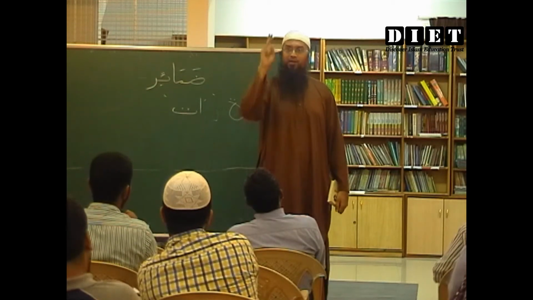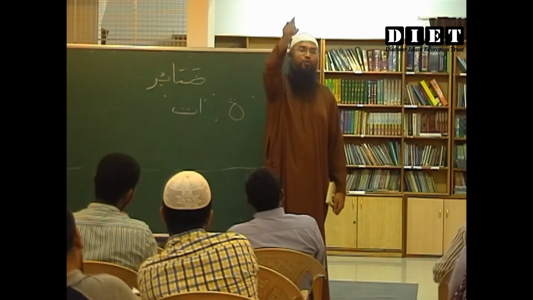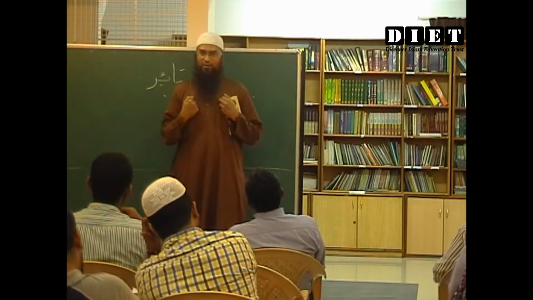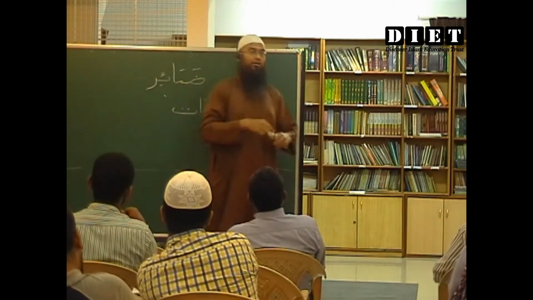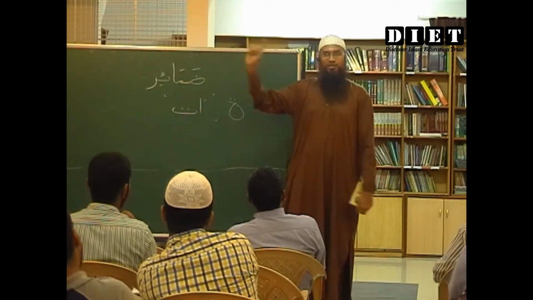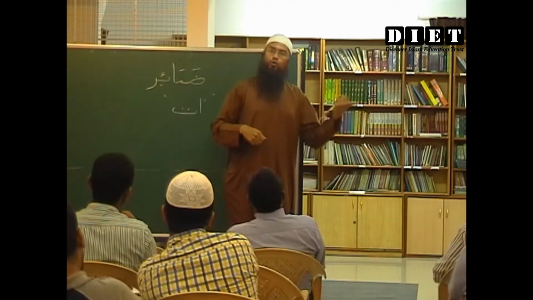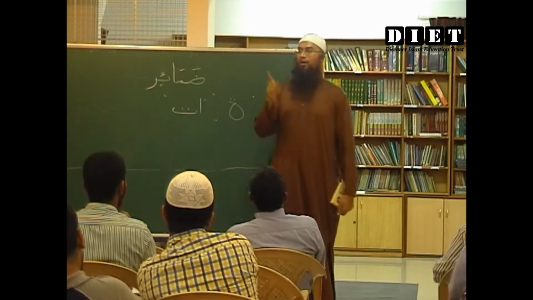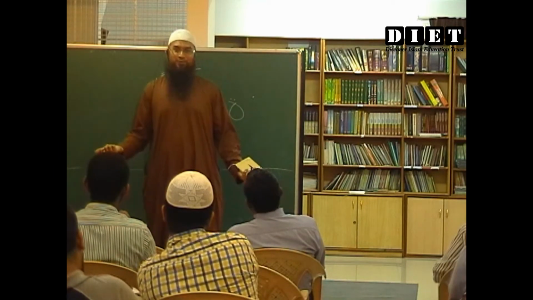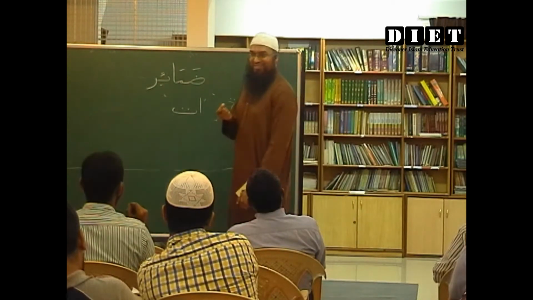Anta, antuma, antum. Anti, antuma, antunna. You have antunna. Ana, I'm alone. Ana, nahnu, we all. Okay, you understood all the concept now? Yes. Huwa is understood? Huma, hum. Here, huma, hunna. Anta, antuma, antum. Anti, antuma, antunna. Ana, nahnu. Understood? Clear? So the song goes like this.